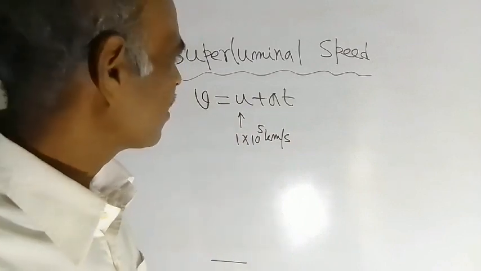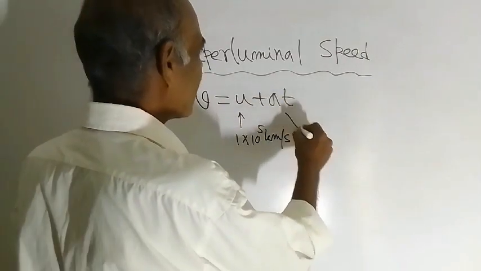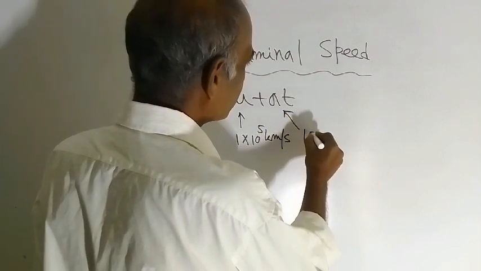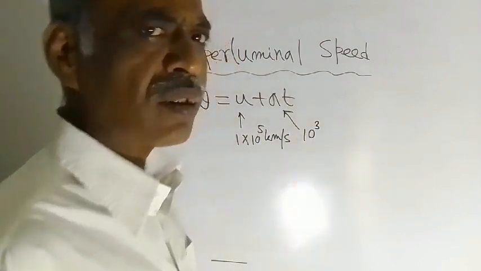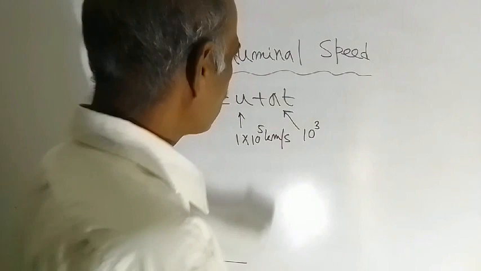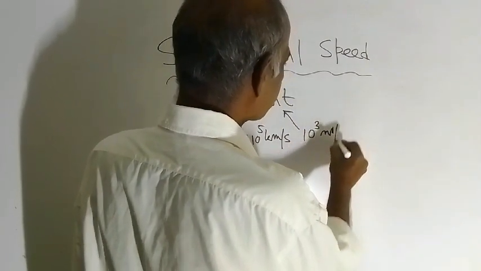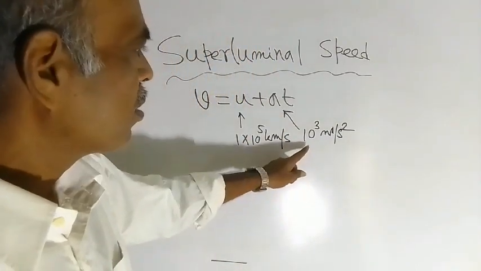And A has a certain value. Suppose A is equal to 10 to the power 3, which means 1000 meter per second square. This is the value of acceleration.